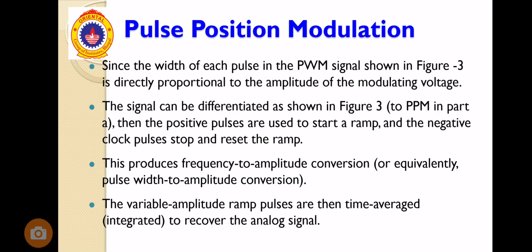Next is PPM, pulse position modulation. Since the width of each pulse in the PWM signal is directly proportional to the amplitude of the modulating voltage, the signal can be differentiated. Then the positive pulses are used to start a ramp and the negative clock pulses stop and reset the ramp. This produces frequency to amplitude conversion, or equivalent pulse width to amplitude conversion. The variable amplitude range pulses are then time averaged to recover the analog signal.